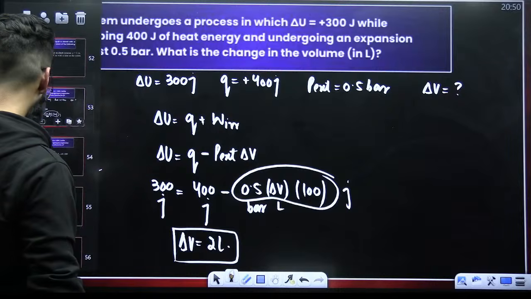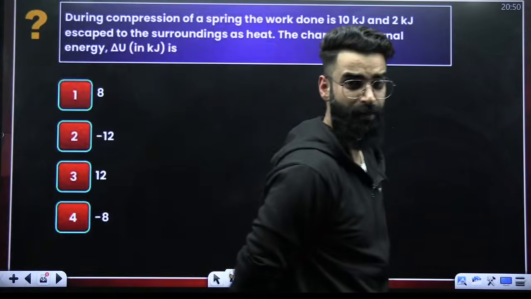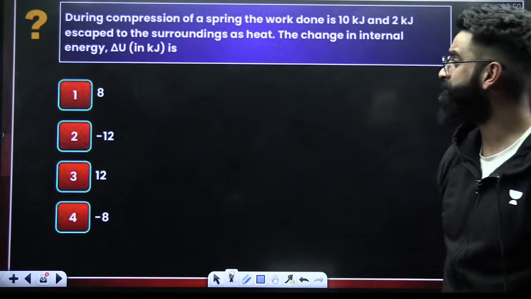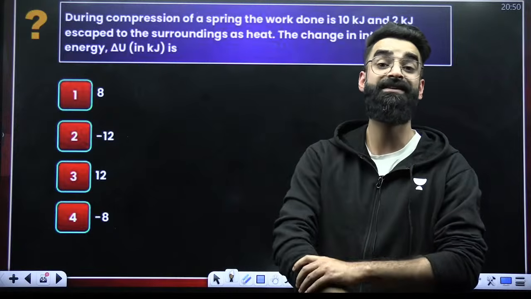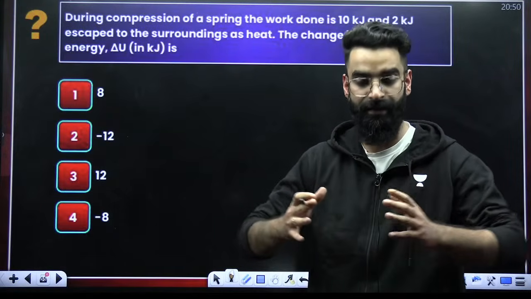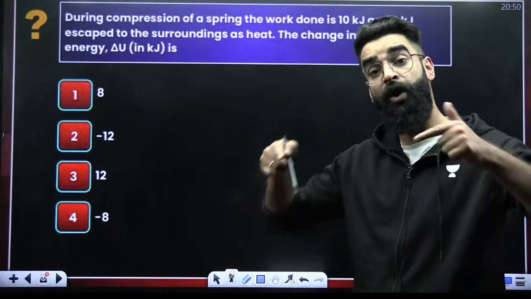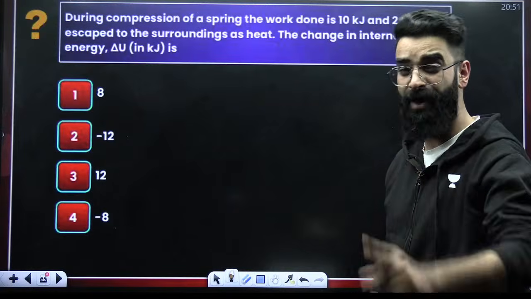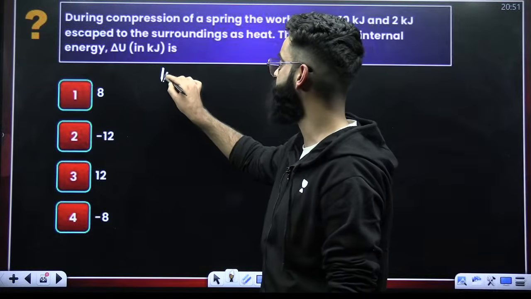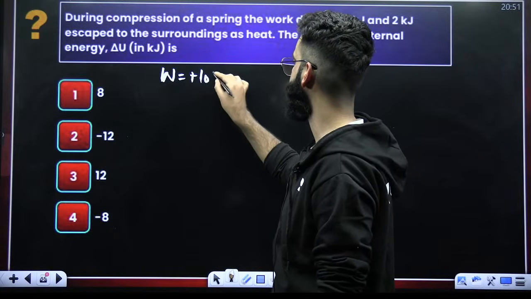All right. Okay, look at this one, guys. Even this is a very simple basic question. You should be in a position to solve this. During compression of a spring, we are given the spring as our system, and we are compressing the spring. That means work is done on the spring. And whenever work is done on the system, W value is taken to be positive in chemistry. So W has to be equal to plus 10 kilojoules.